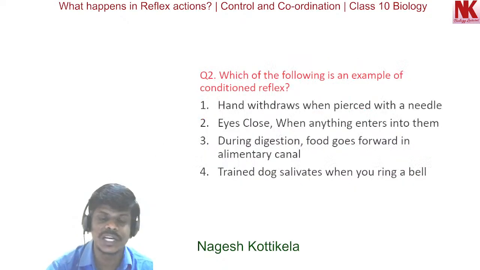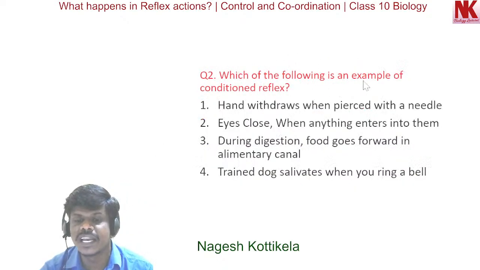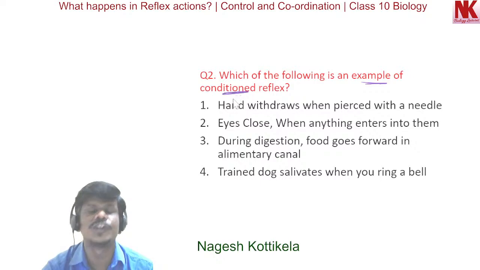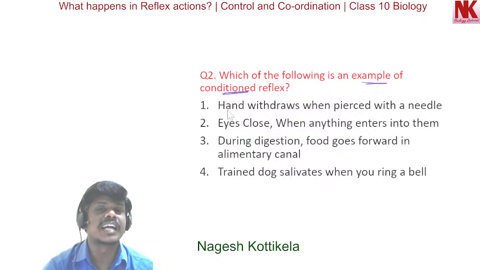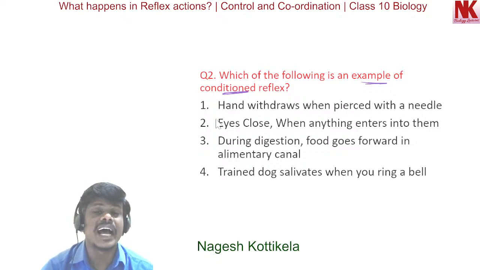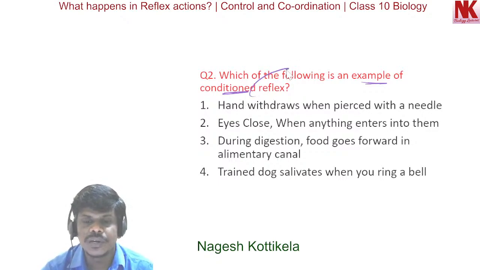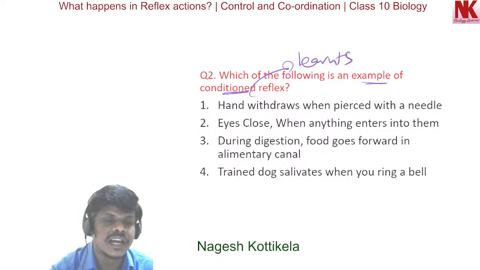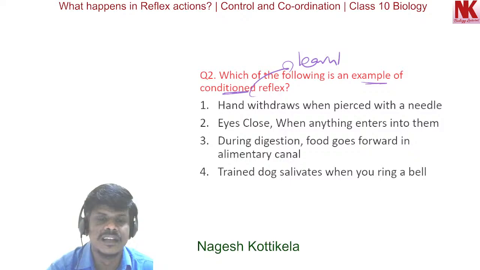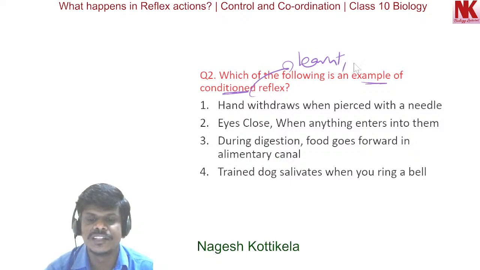Now moving to the second question: which of the following is an example of conditioned reflex? Conditioned reflexes are learnt reflexes. They are acquired during the lifetime. So these are learnt experiences, acquired during the lifetime.